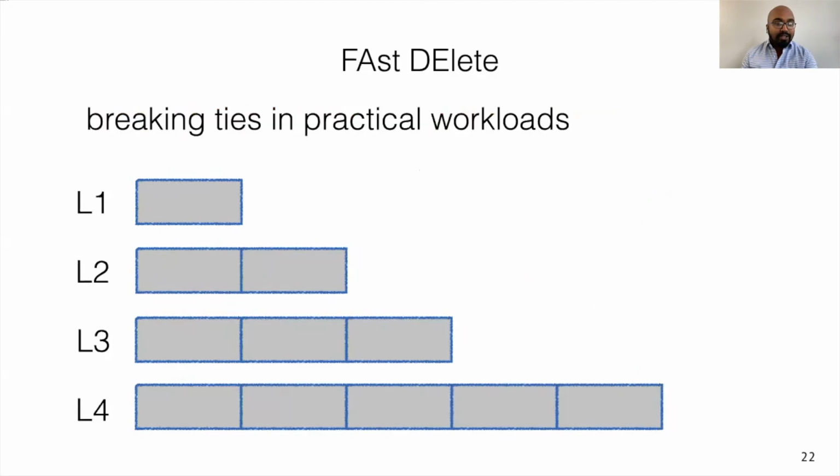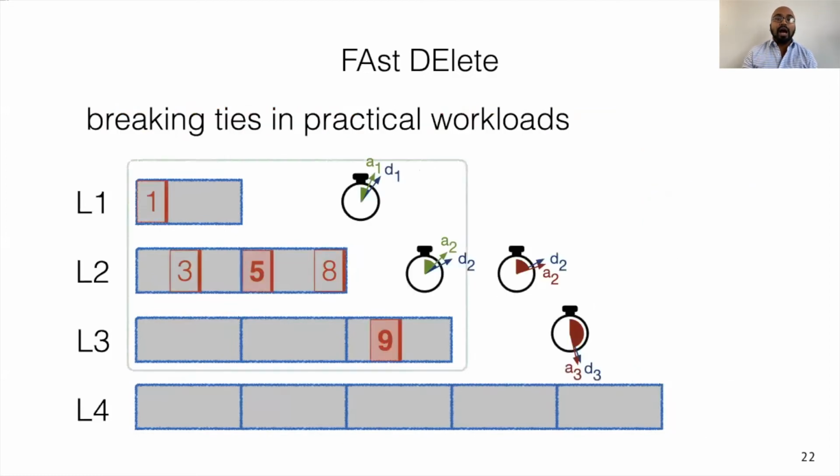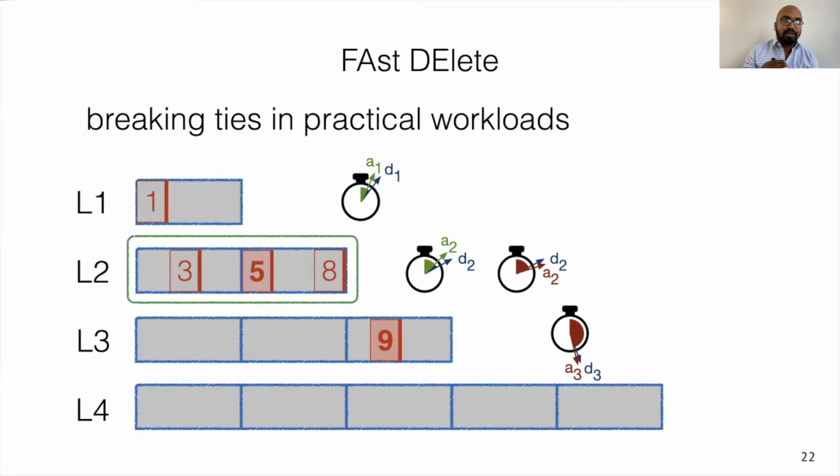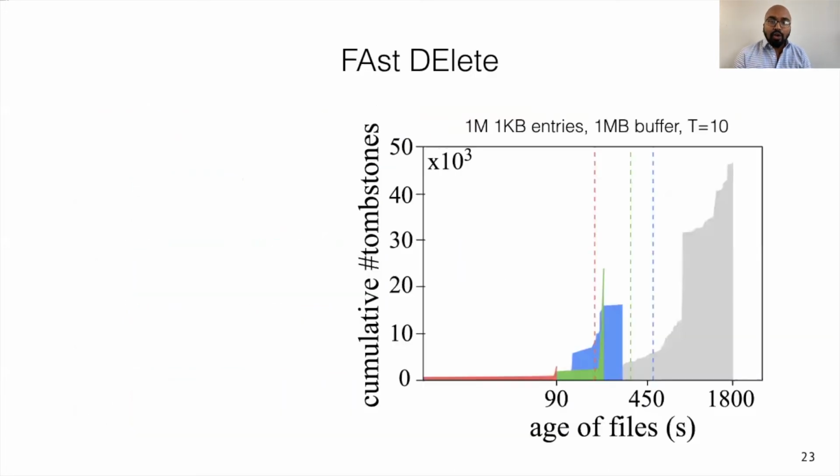For breaking ties, FADE prioritizes files with the higher tombstone density, and if there is still a tie, then FADE chooses the file from a shallower level. We evaluate FADE by comparing its performance against state-of-the-art RocksDB. In this first experiment, we inserted 1 million key value entries with a size of 1 kilobyte with 5% deletes interleaved in the workload. Along the x-axis, we have the age of the oldest tombstone contained in a file, and the y-axis shows the number of tombstones present in the database that are older than a certain age.